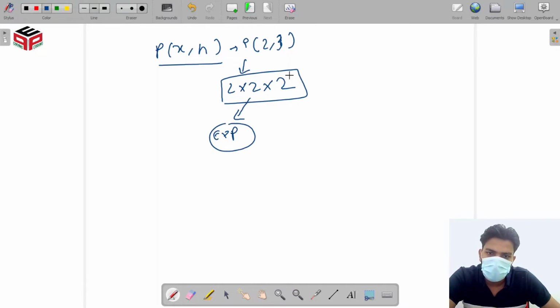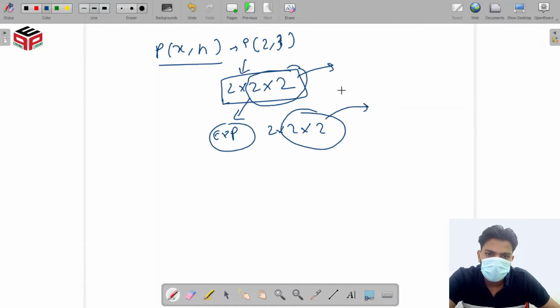What is our smaller problem? Our smaller problem is this: if any function can give this, then can we figure out 2 cross 2 cross 2? Can we find 2 cross 2 cross 2 if any function can give this value? Yes, this is our smaller problem. This is our small problem where we have to create our faith.